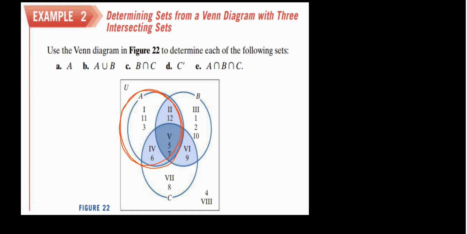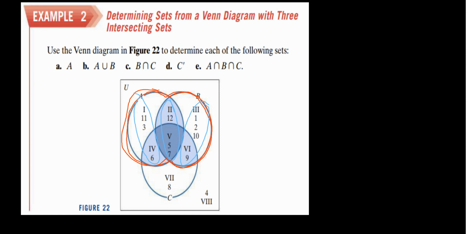Now, I'm sorry, not set B. We want A union with B. Well, if what I circled is A and this is B, then it makes sense that A union B is going to be this little shape here. That is A union with B. Everything over here is strictly on the A side and not the B. Everything over here is strictly on the B and not the A, as well as the intersection.